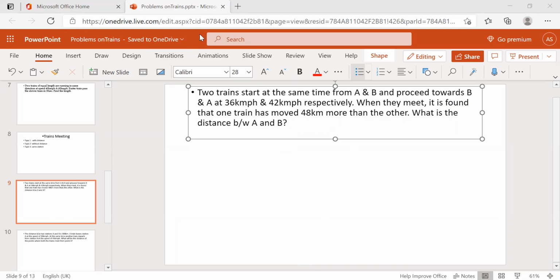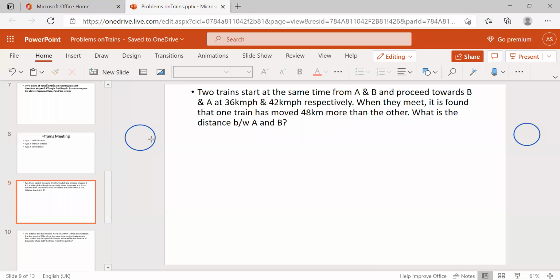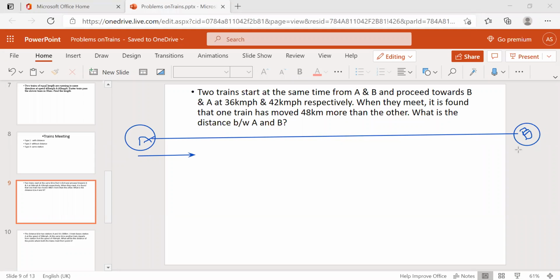They're asking us to find the distance between A and B, the two stations. This is A, this is B, and two trains started from A and from B at the same time.